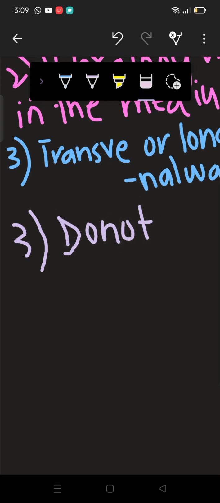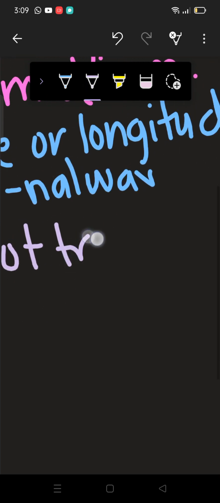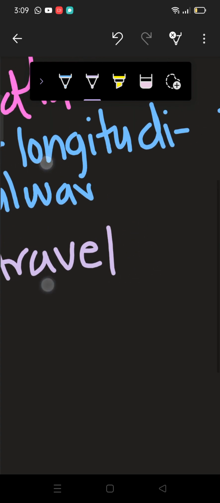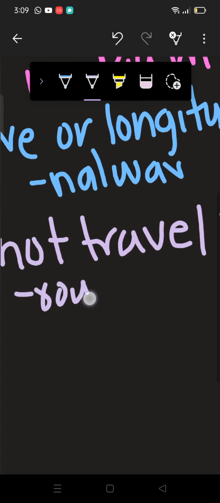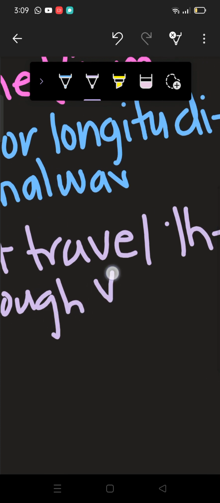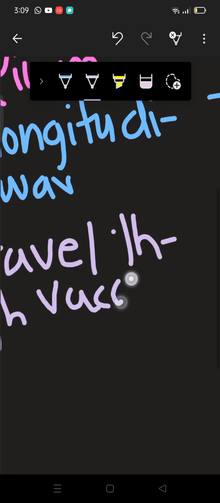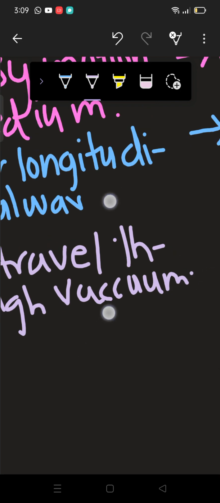This is the fourth one: they do not travel through vacuum, just because in a vacuum a medium is not present.